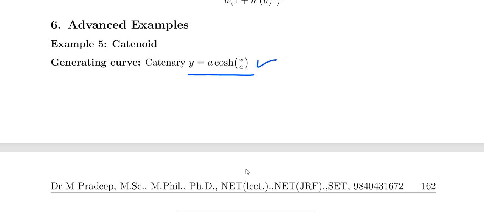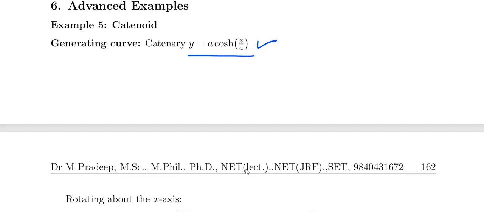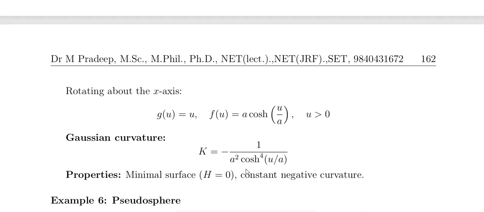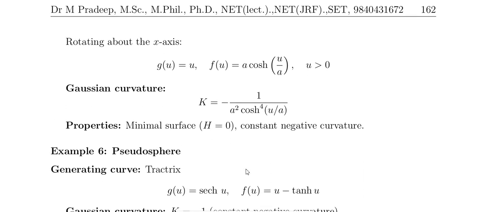And the catenoid, the generating curve is the catenary, y equals a cosh of x by a, rotating about the x-axis. This is the formula, g of u, f of u. From this we can construct the parametric form. And the Gaussian curvature K equals minus 1 by a squared cosh to the power 4 of u by a. It is a minimal surface, H equals 0, with negative curvature.